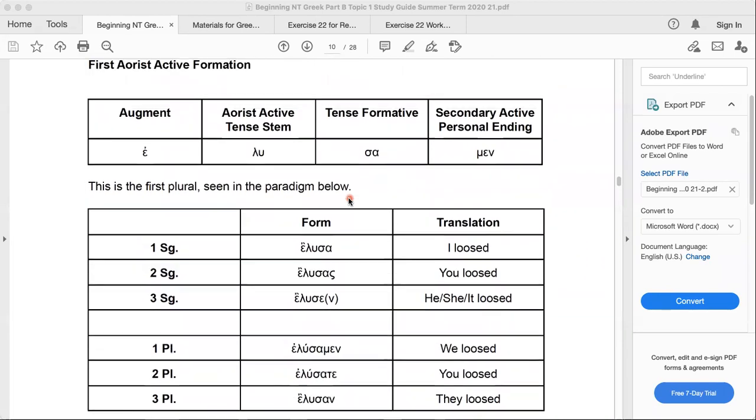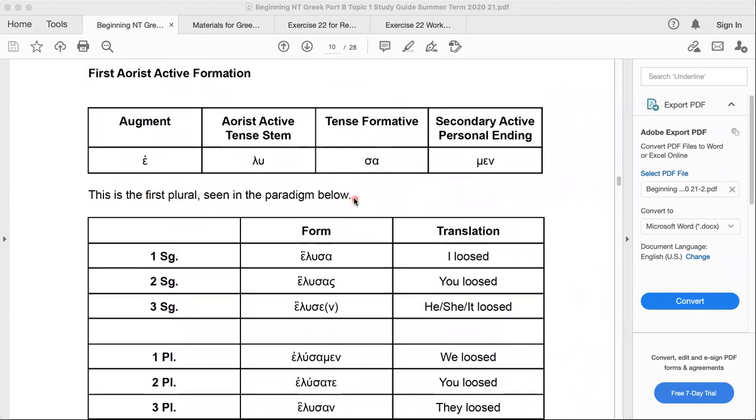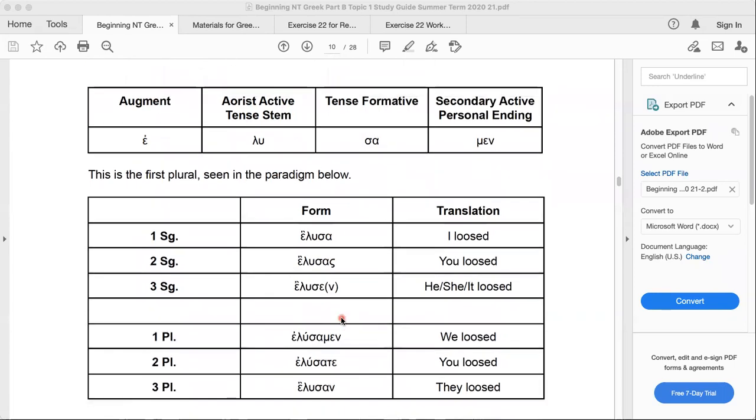So that's the biggest way, the tense formative. So know that the aorist forms always augment. One of them has a tense formative, but if it does not have a tense formative, then the tense stem is going to change. Now, with the first aorist form, these are a little bit more difficult to recognize from the imperfect because the imperfect also has an augment, also uses what truly is the present tense form, but that looks the same. And so you can tell a first aorist from an imperfect because of the tense formative.